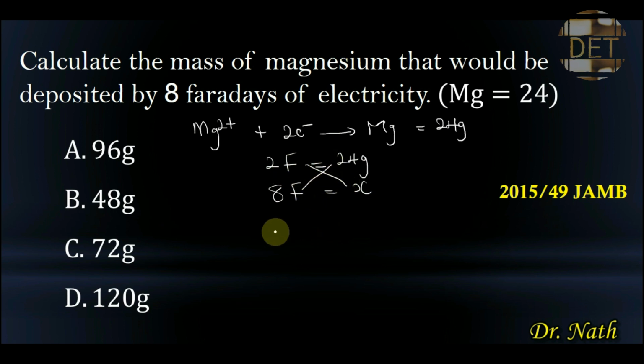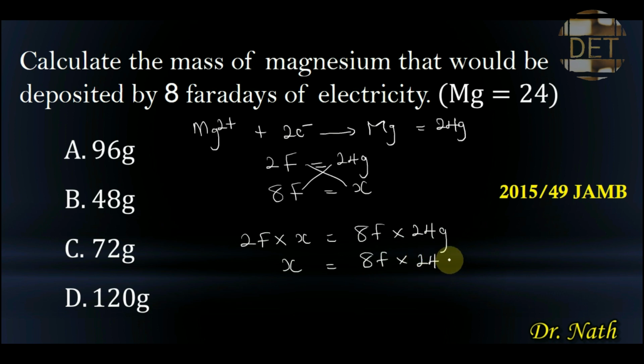By cross multiplying, my expression will now be 2F times X is equal to 8F times 24, but there is no need to write all these values. So it will now be equal to 8F times 24 grams. So my X now will be equal to 8F times 24 grams all over 2F, because we are dividing both sides of the equation by the coefficient of this X, which is 2F.